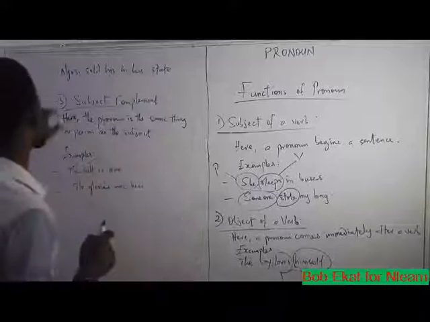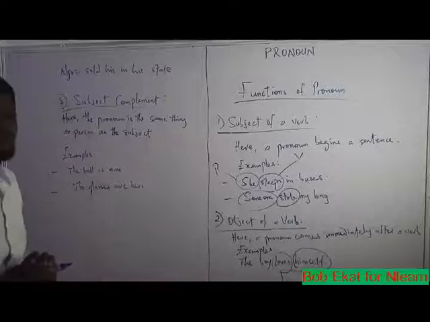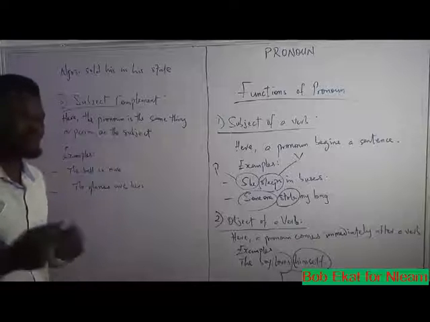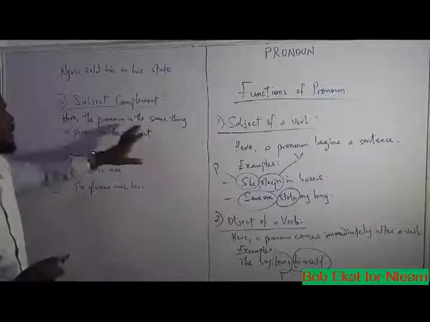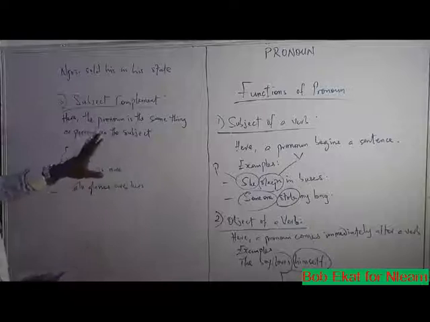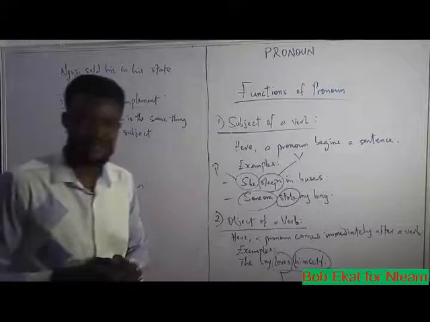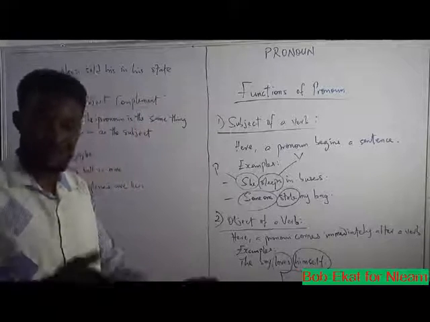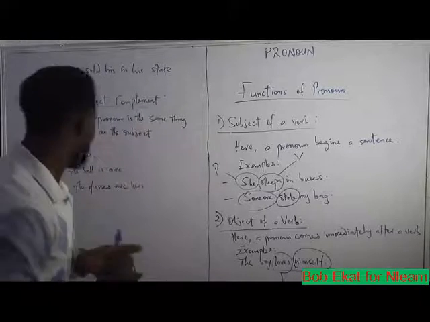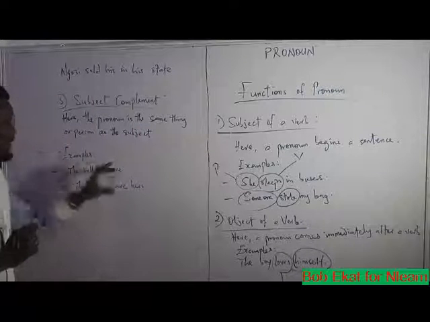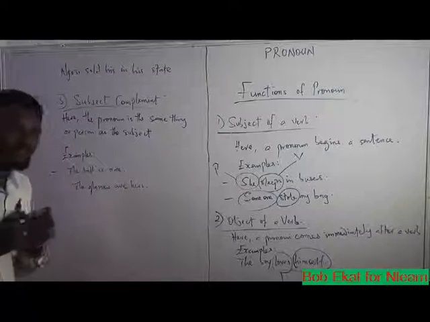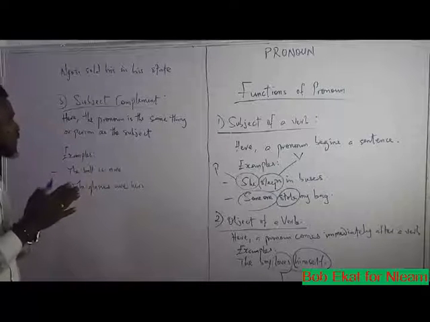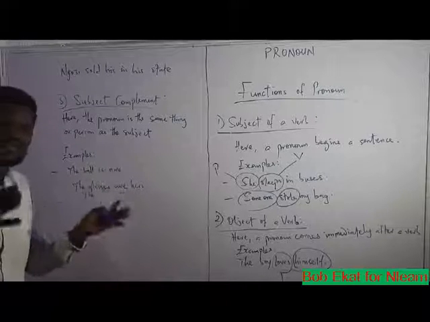Moving on. The third function of a pronoun is a subject complement. Subject complement. Here the pronoun is the same thing or person as the subject. The pronoun is the same thing or person as the subject. Example is, the ball is mine. What it means is that the pronoun and the subject are the same.